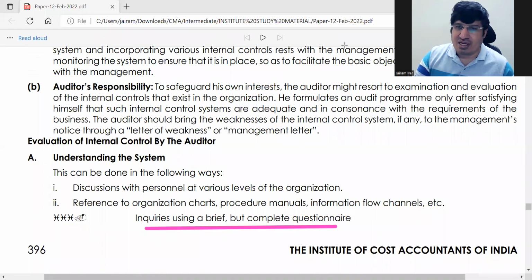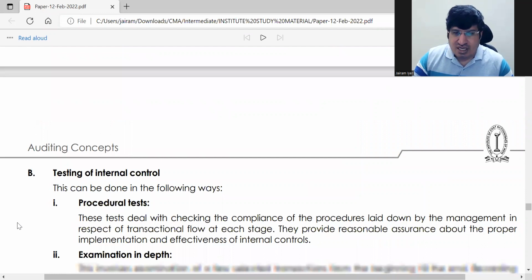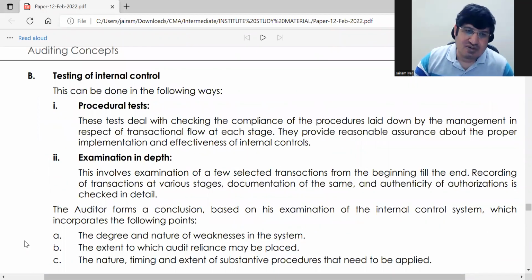Okay. This is how we can understand the system. Okay. And then next, after understanding the internal control, he will have to test it. Okay, he'll have to test it whether it is functioning properly.